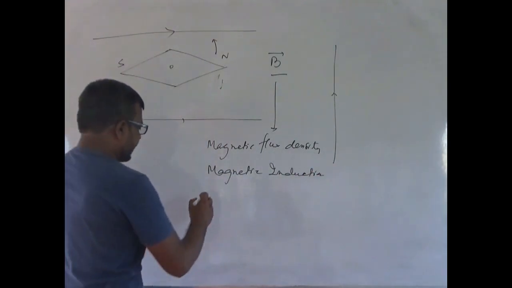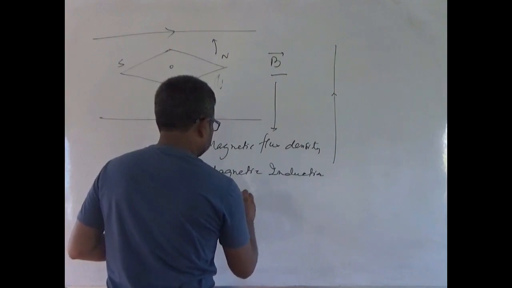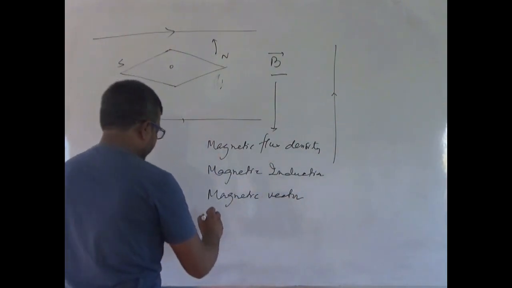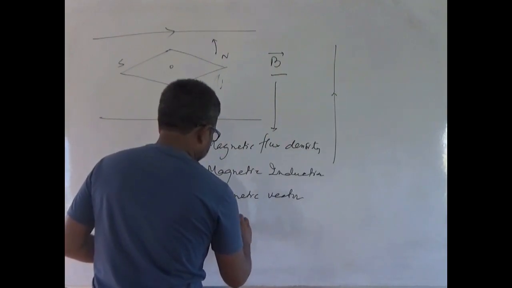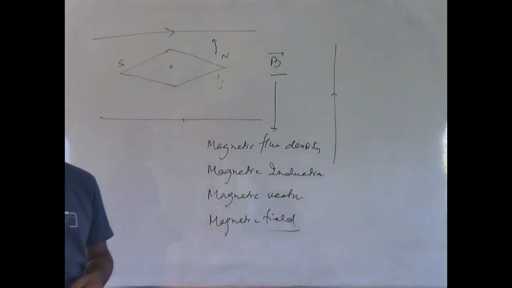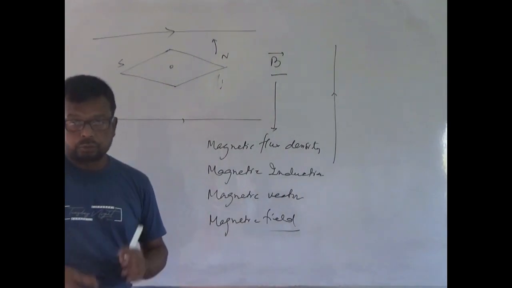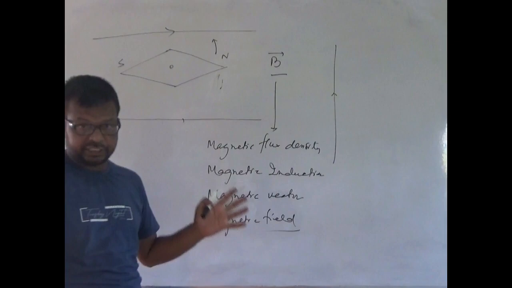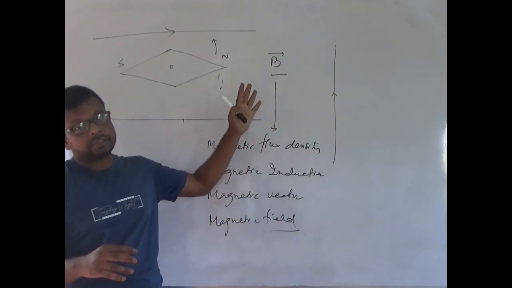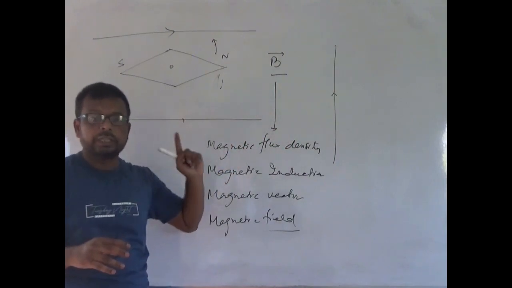It is also called magnetic vector, or you can simply say magnetic field. Though we know that magnetic field is a region, yet we can say that strength of the magnetic field is called only magnetic field.